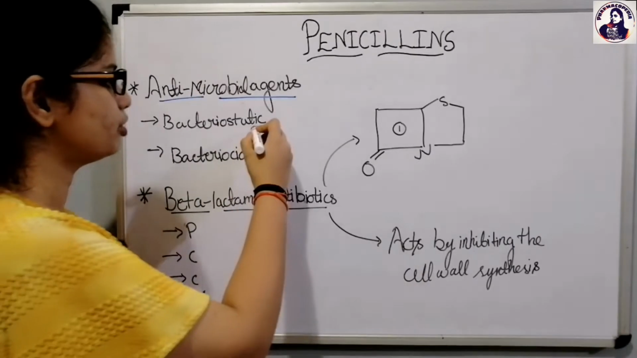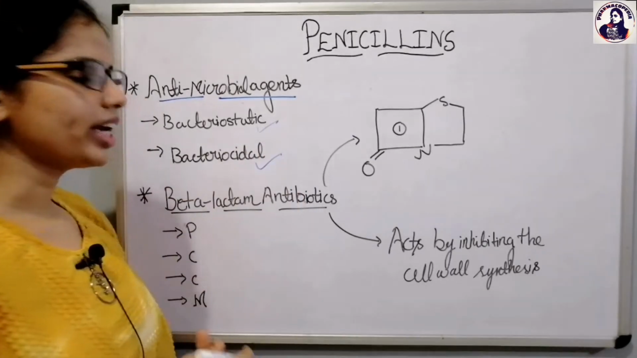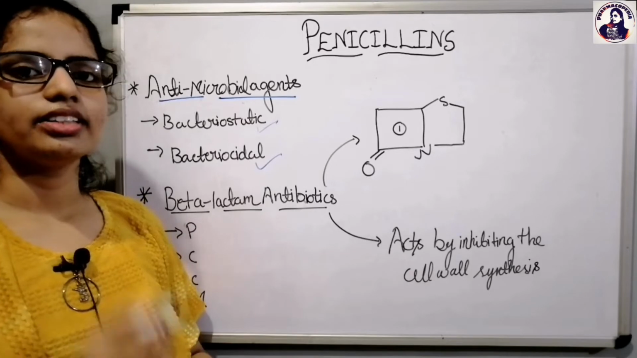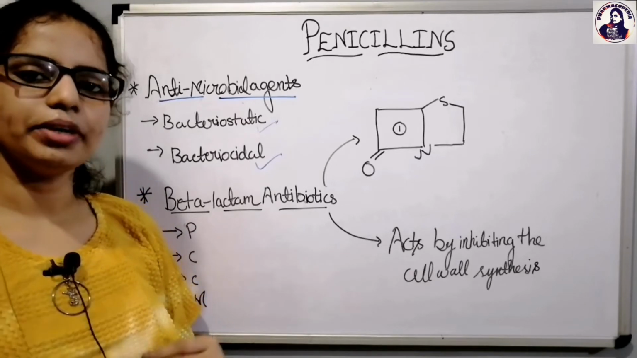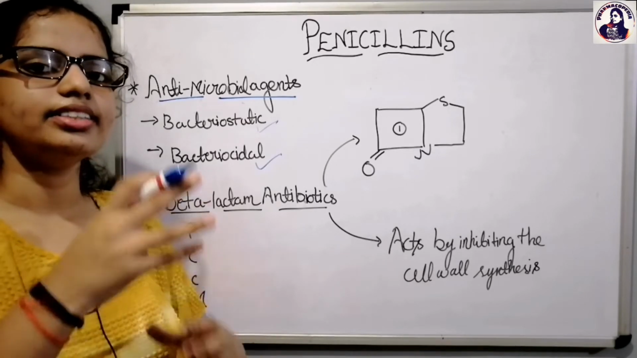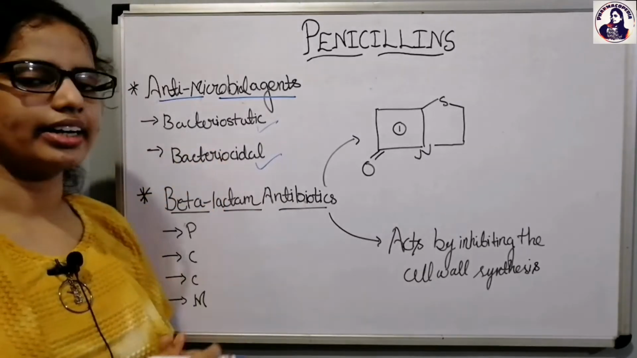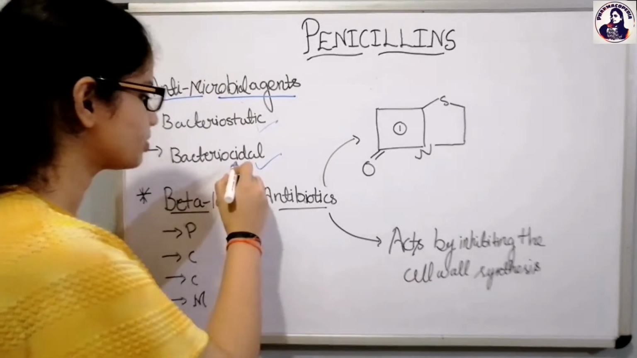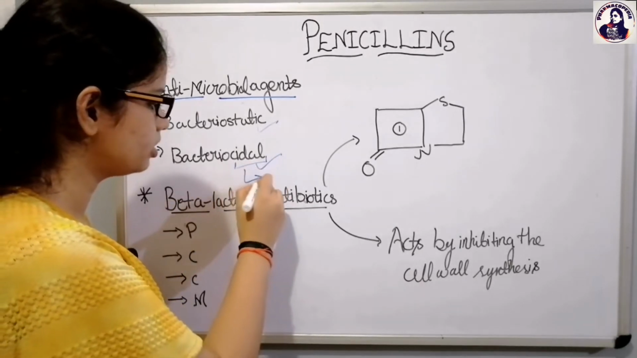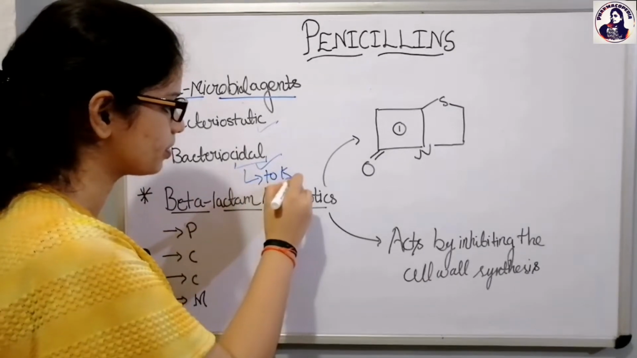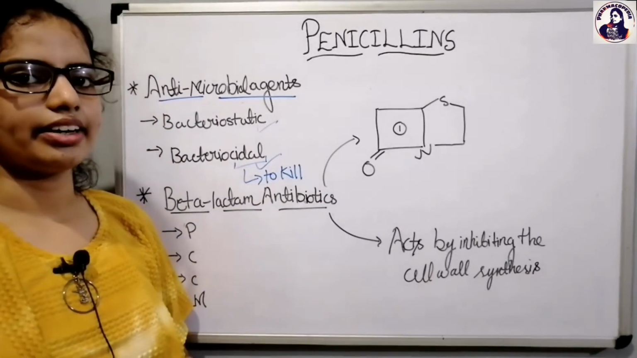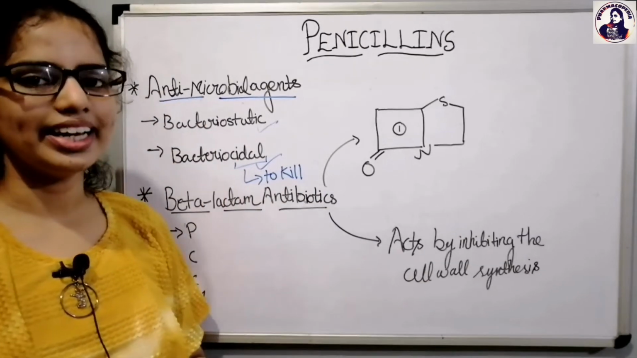So what is the difference between the two? When we are talking about the bacteriostatic, it acts by inhibiting the growth of the bacteria. It means that the growth of the bacteria is inhibited by the bacteriostatic agents. Talking about the bactericidal, as the name cidal indicates, it means to kill. So these are the agents which act by killing the bacteria. So this is about the antimicrobial agents.